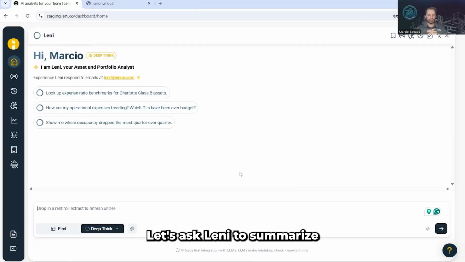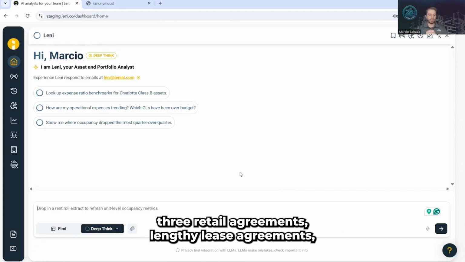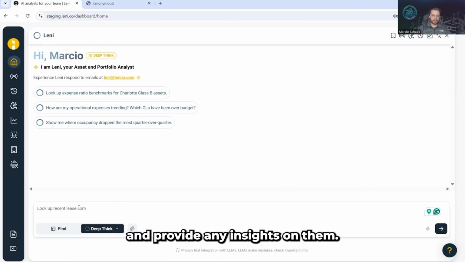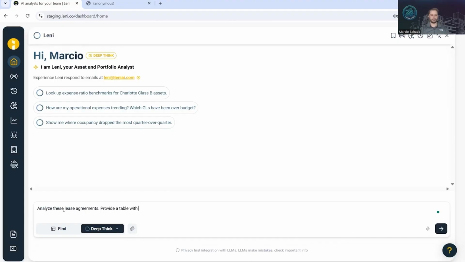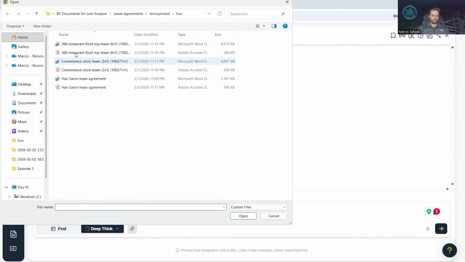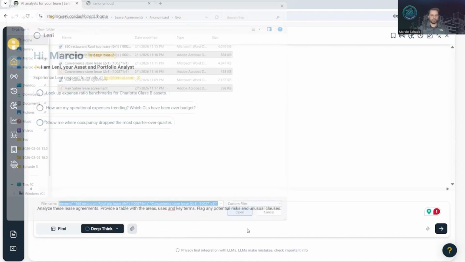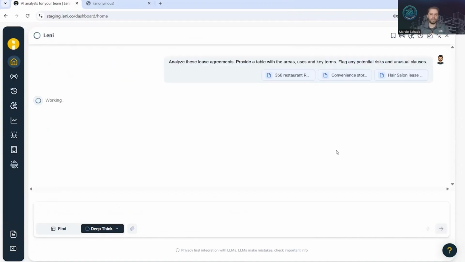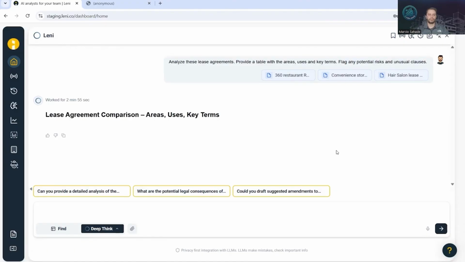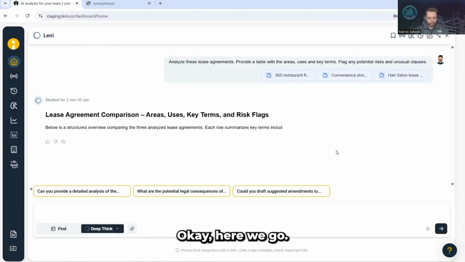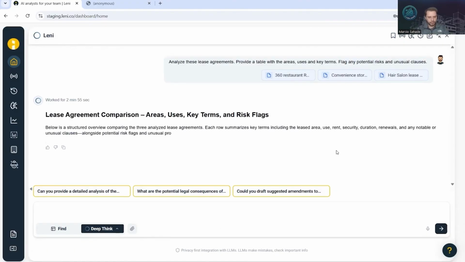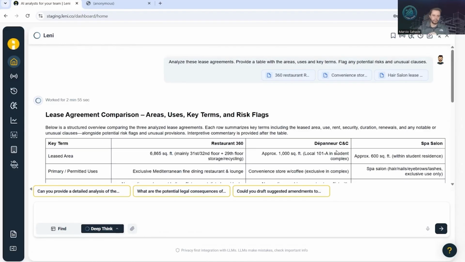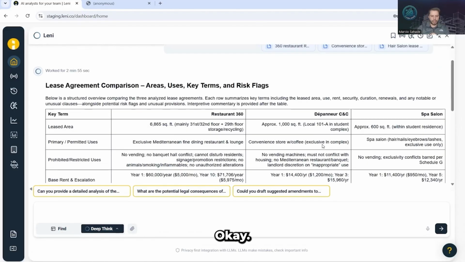Let's ask Leni to summarize three retail lease agreements, lengthy lease agreements, and provide any insights on them. Okay, here we go. Got it. Okay.